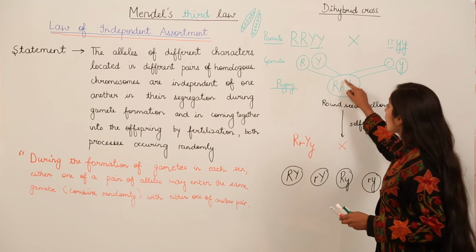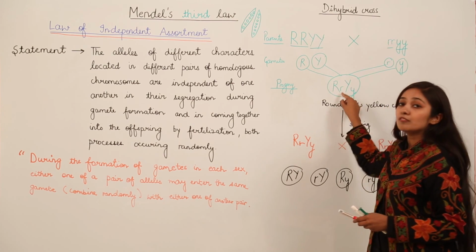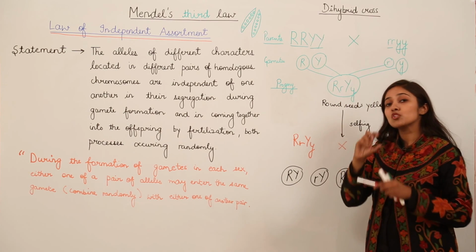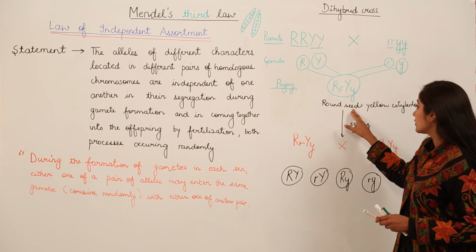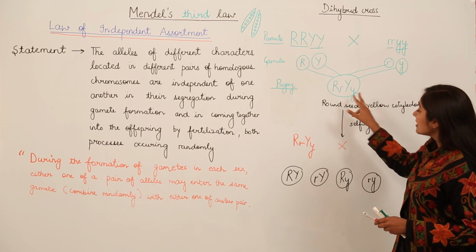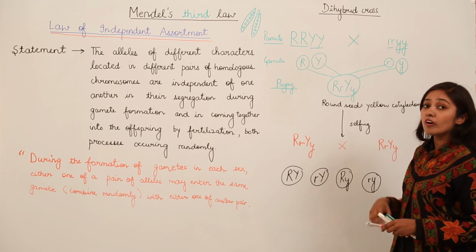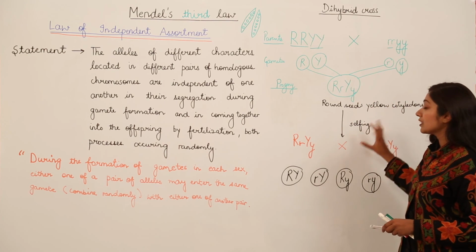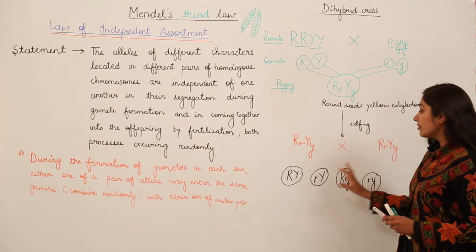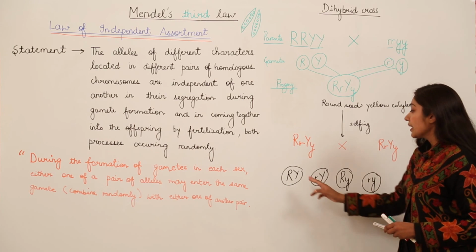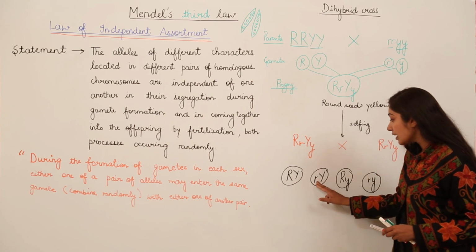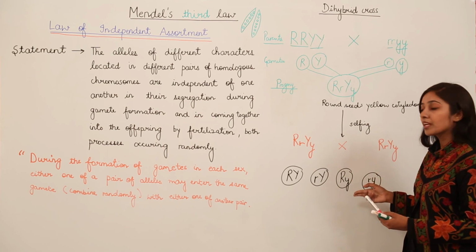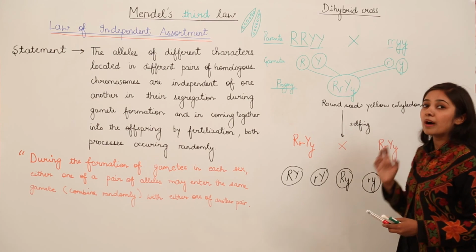Okay. So in the progeny, initially we had round seeds and yellow cotyledons, because the dominant characteristic trait is present, and when the dominant allele is present, the recessive allele will not be able to express itself. So the progeny from outer appearance, superficially, will look like having round seeds with yellow cotyledons. But since it has these alleles for recessive character also, they will be expressed later on. So when Mendel did selfing for the next generation, what is going to happen? We have these four possible combinations: capital R, capital Y, small r, capital Y, capital R, small y, small r, small y. So next we will solve this cross by a Punnett square.